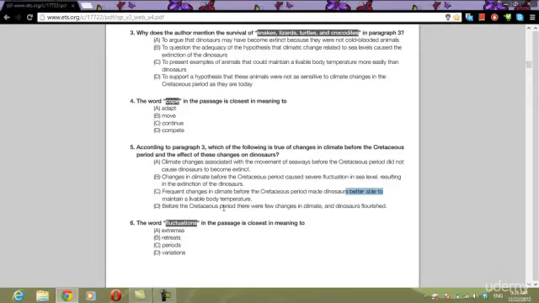Before the Cretaceous period, there were few changes in climate and dinosaurs flourished. This one uses a lot of exact language to draw you to it, because you see Cretaceous, you see changes, you see climate, you see dinosaurs. You're like, wow, this is a match. It's not. It's a trap. They're using exact language to trap you. How do I know this is wrong? They use one of those words again: few.